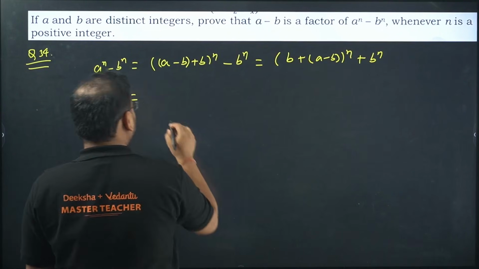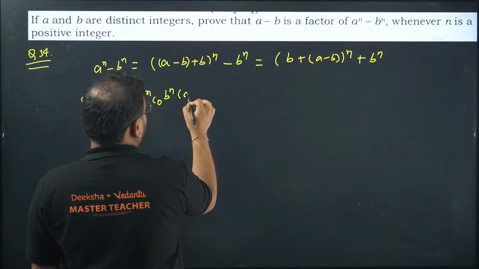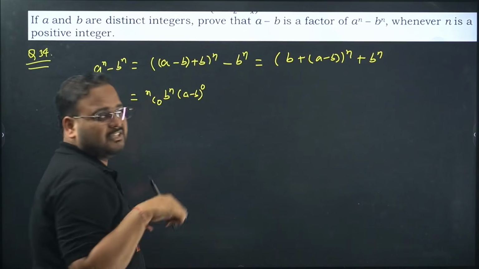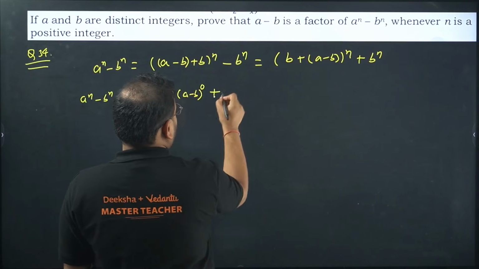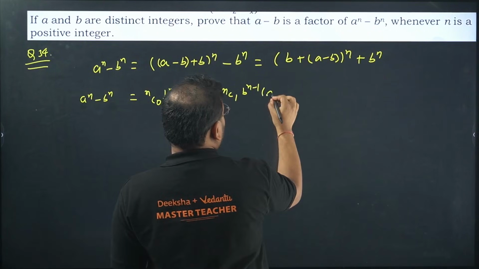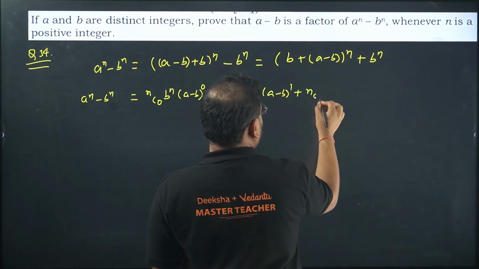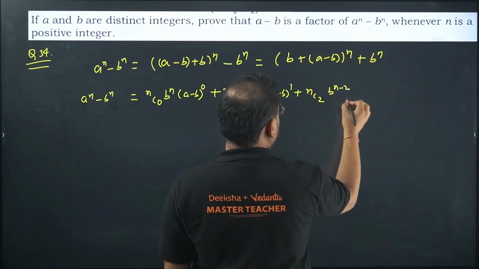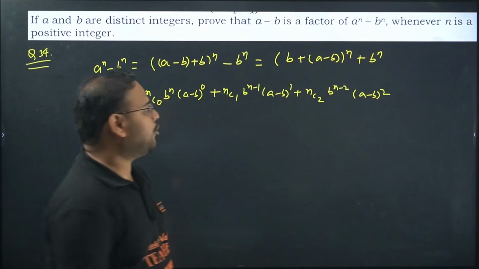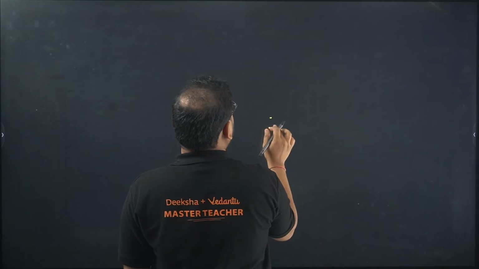Look at the RHS now. This part. So sir, we'll start with nC0 b power n and a minus b power 0. First will be 0 only. Next, nC1 b power n minus 1, sir, and we have here a minus b power 1. Let's write one more step. nC2, sir, b power n minus 2, and we'll have here a minus b the whole square. Getting it or not? Yes. Then dot dot dot dot. Last term you write.